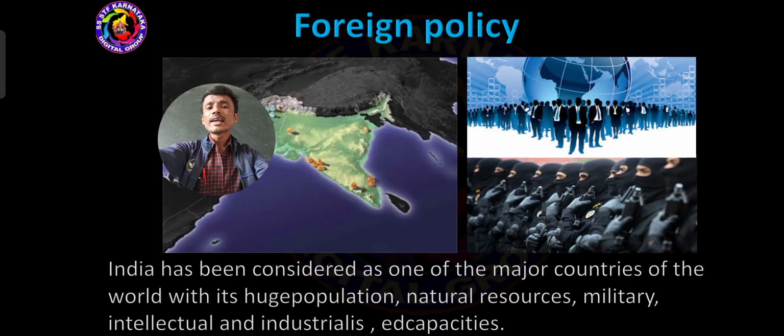Another one, intellectual and industrialist capabilities. What is the meaning of intellectual? Most of the people doing smart work. So that is intellectual. Then industrialists: so many industrial persons are also there. And capabilities. What does capability mean? Ability. So able persons are also there. So this is the reason India has been considered one of the major countries of the world.